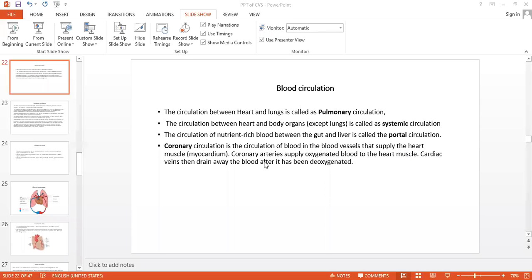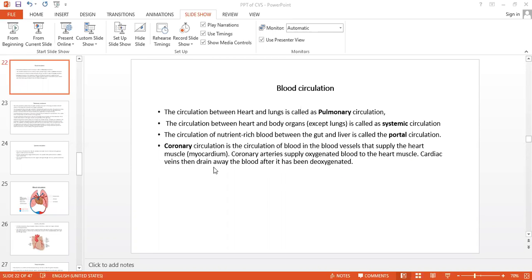The coronary arteries supply oxygenated blood to the heart muscle, and the coronary veins drain the deoxygenated blood through the coronary sinus, which opens into the right auricle.